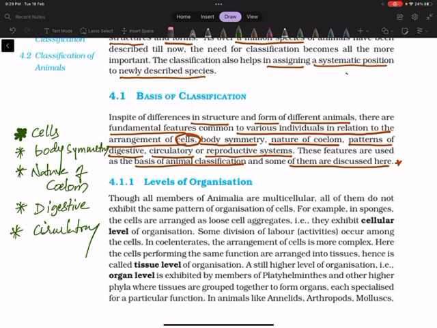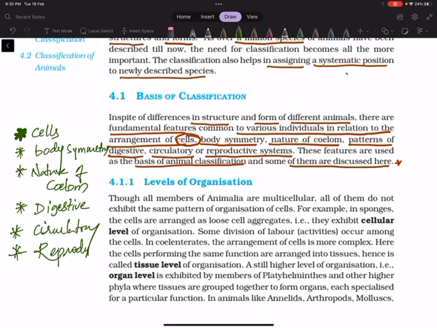Alright, and now we go to the reproductive system. How will the reproductive system help to classify the animals? Reproduction can be asexual or sexual. And in reproduction, fertilization is again internal or external. Many aspects are there. So based on this, this feature also we are using. Why?